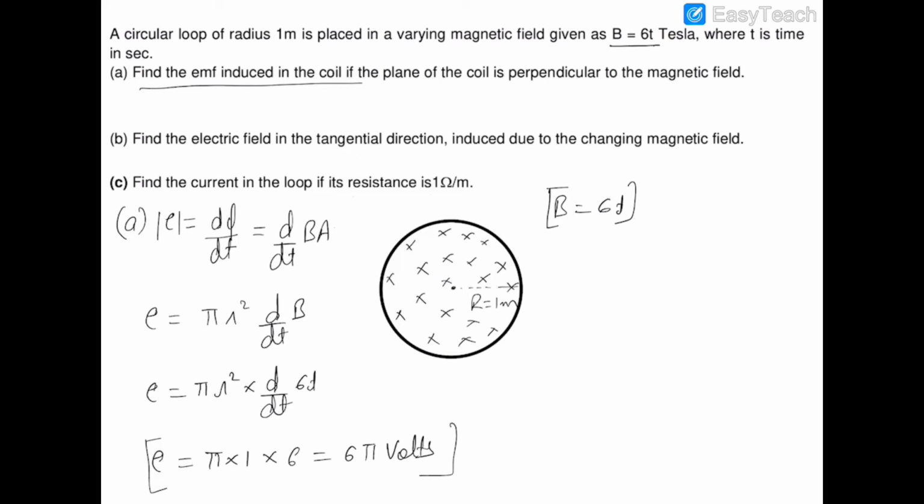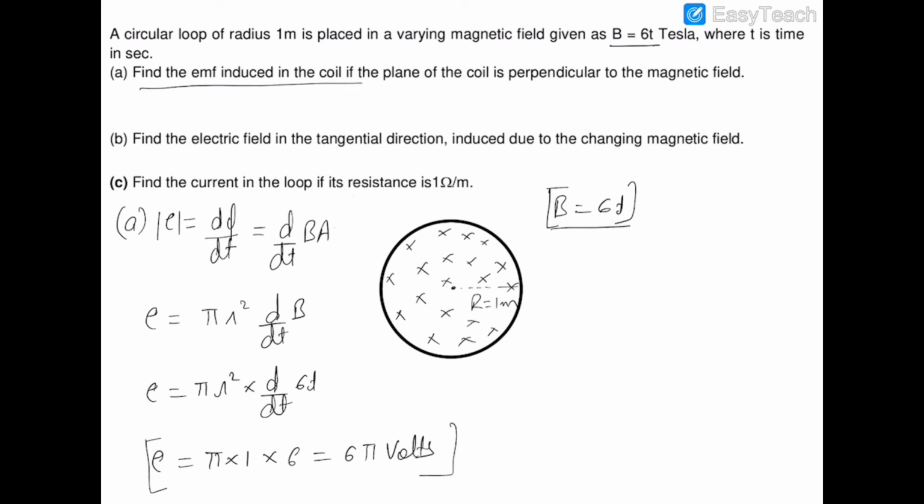Now we have to find out the electric field and its direction. So we know that this magnetic field is pointing in the downward direction inside the loop, and this magnetic field is increasing with time, you can see.